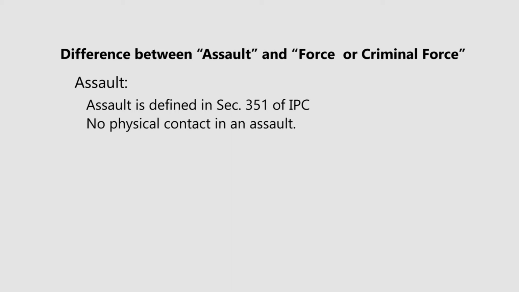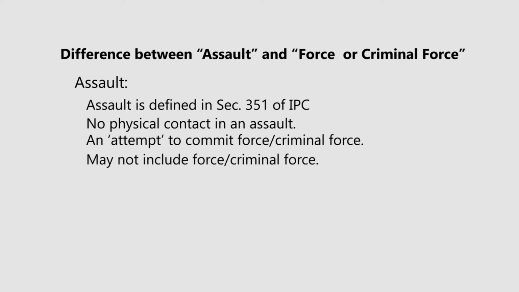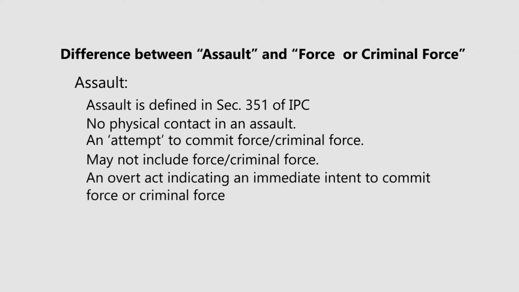Now, what is the difference between assault, force, and criminal force? Assault is defined under Section 351 of the IPC. In an assault, physical contact is not a necessary element. An attempt to commit force or criminal force may also capture the idea of assault. Assault may not include force or criminal force. An overt act indicating an immediate intent to commit force or criminal force can also amount to assault.